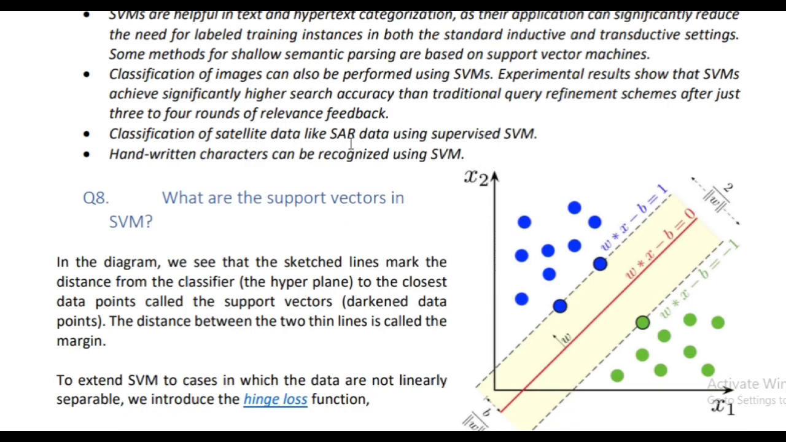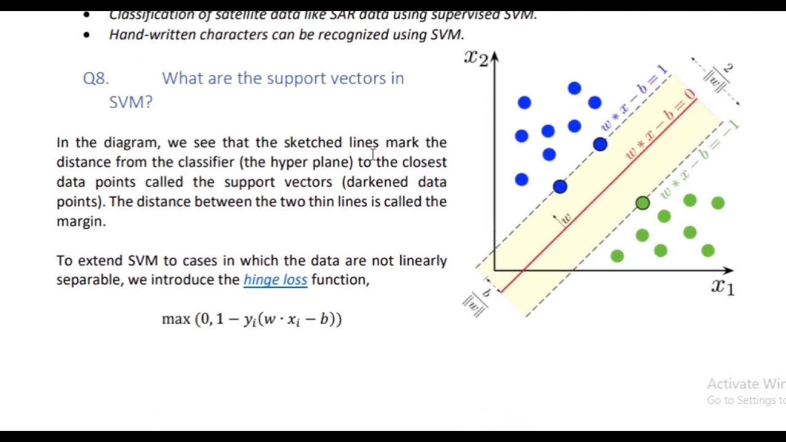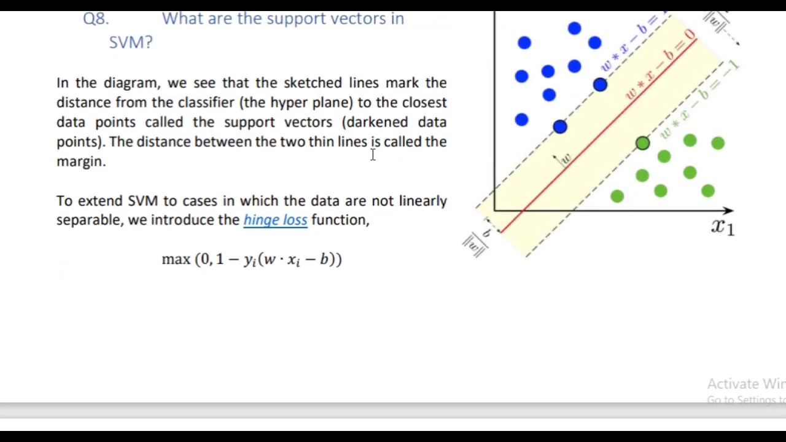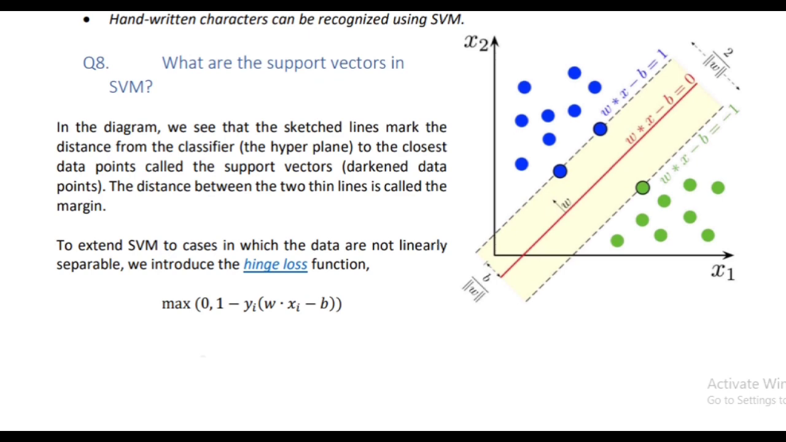Question number 8. What are the support vectors in SVM? In the diagram, we see that the sketched lines mark the distance from the classifier, the hyperplane, to the closest data points, called support vectors, the darkened data points. The distance between the two thin lines is called the margin.